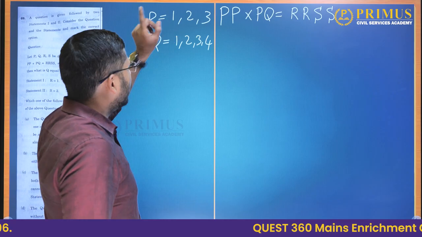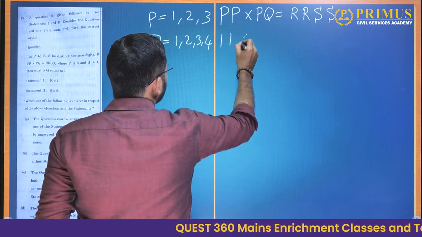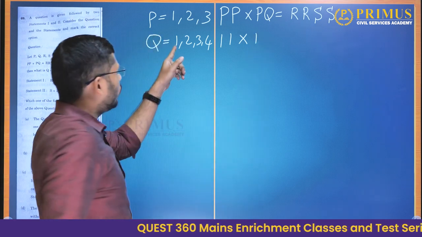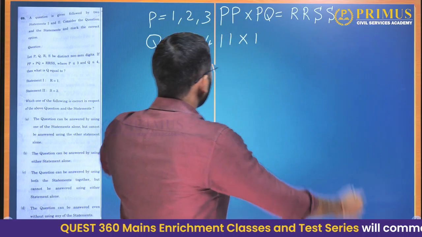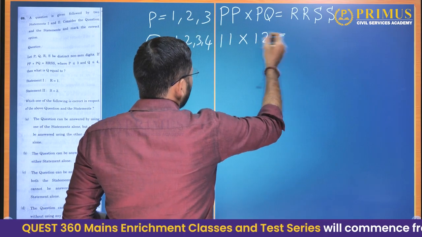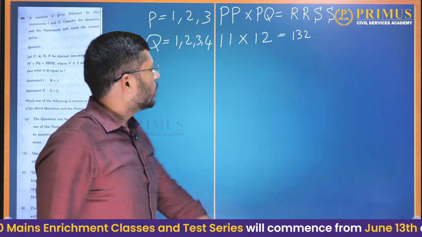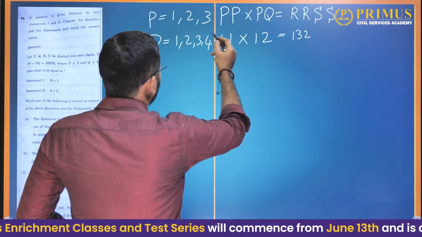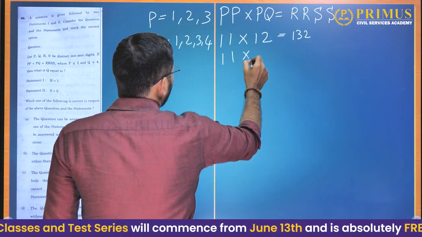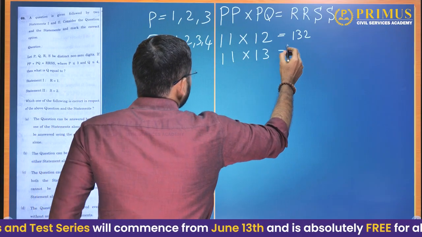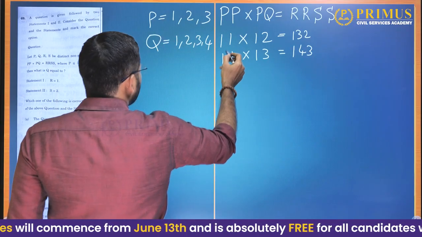Let us try 1 for P. Now when P is 1, they are non-zero distinct digits. So Q cannot be 1, Q can be 2. What is 11 into 12? It is 132, and 132 is not a 4-digit number. We want a 4-digit number. So P is equal to 1, Q is equal to 2, that did not work out. Let us try P is equal to 1 and Q is equal to 3. This is also 143, a 3-digit number, not possible.